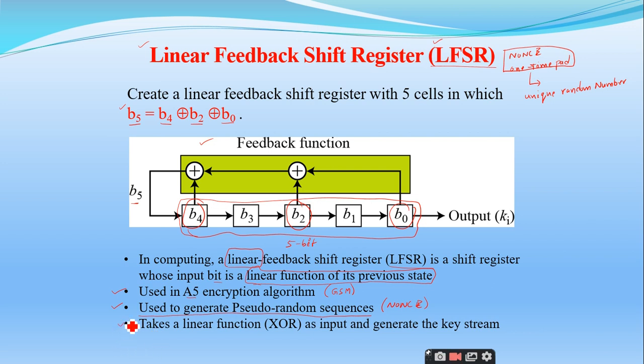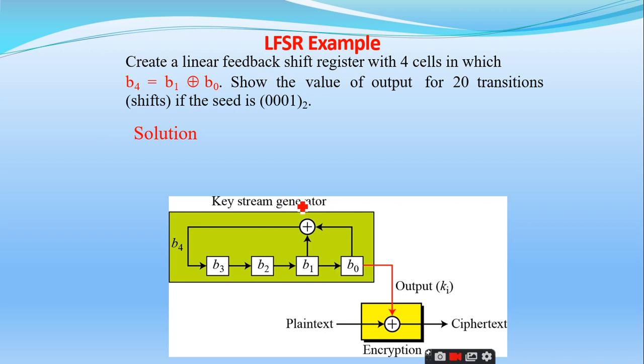Right. So this takes a linear function. Why it is called a linear feedback shift register means, as I told, that it is going to connect the new bit with the linear functionality of the previous bits. So the linear function is nothing but the XOR operation. Is it clear? Yes, sir. So the LFSRs are exclusively used to generate the key streams. That's it. Basically, they are used to generate the pseudo random unique sequences, which are treated as the key streams for the modern stream ciphers. Is it clear? Yes, sir. Yes, sir.